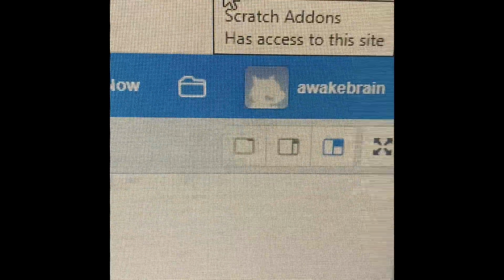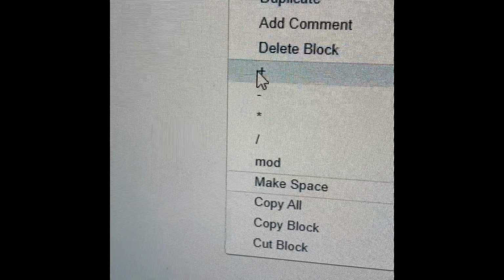So, thanks to Scratch add-ons. So this is what it will look like. So then there's pick random 1 to 10, which means it will pick a random number from 1 to 10.